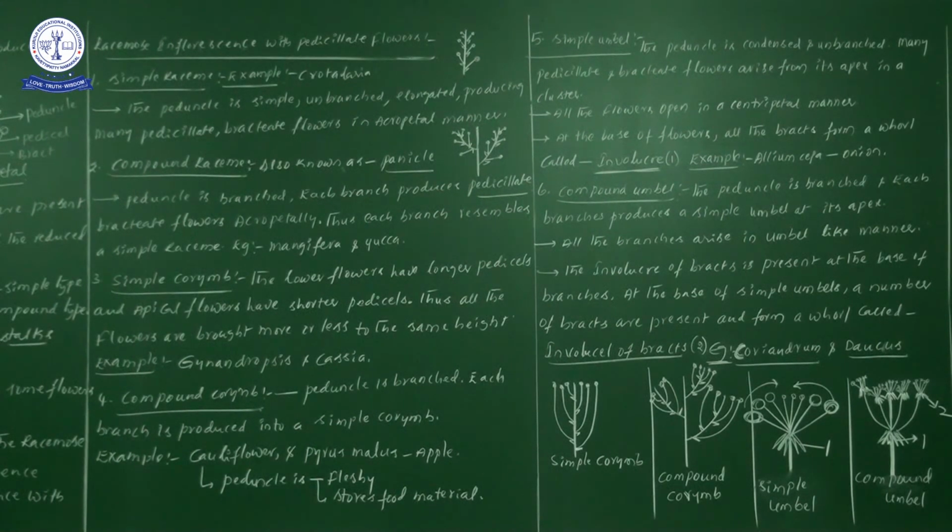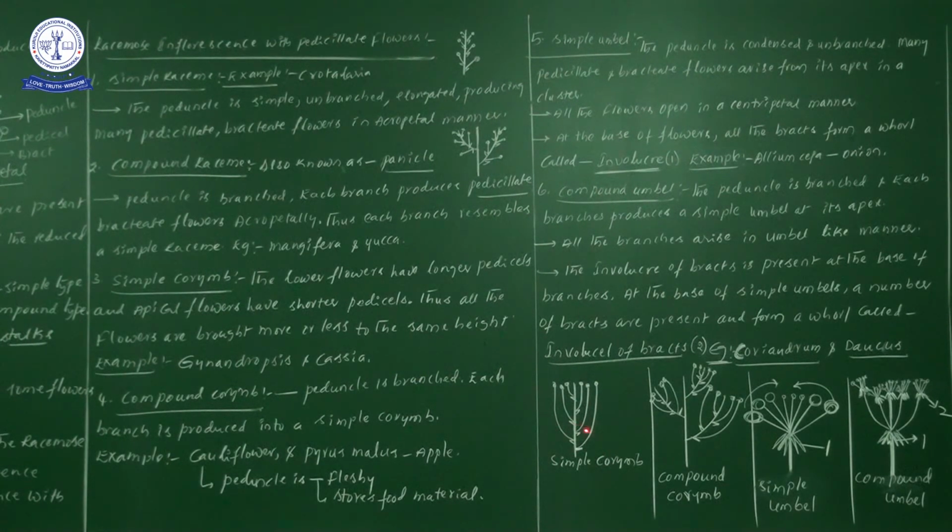Diagrammatically, I will show you. Now you see the simple corymb. The center line is the peduncle. Here are small leaf-like structures, the bracts.